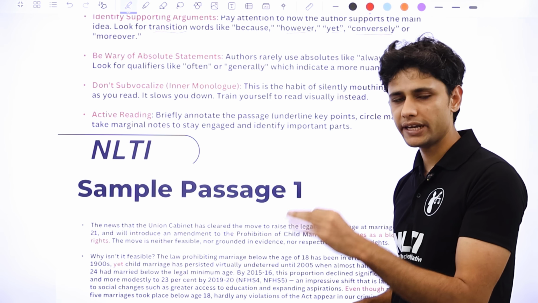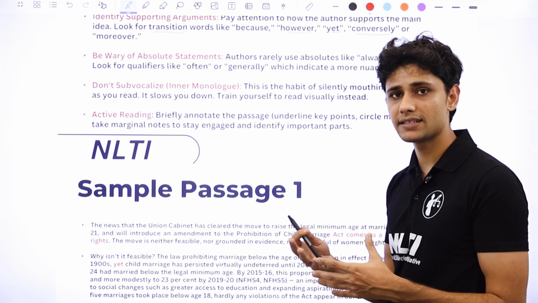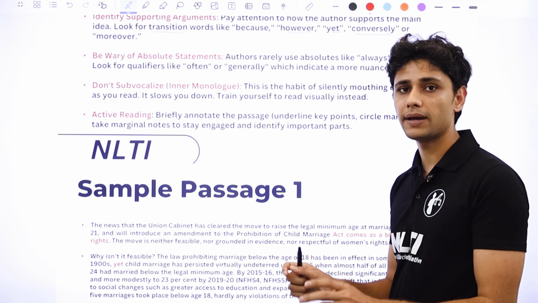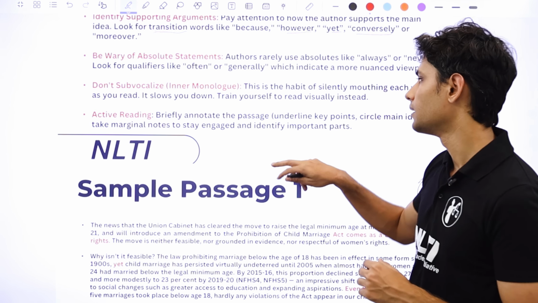So that's why when you're reading a passage, it comes to many students very subconsciously, and they're not able to recognize that they're wasting their time by mumbling each and every word written in the passage. So try to read it in your mind. You'll save a lot more time if you do that.